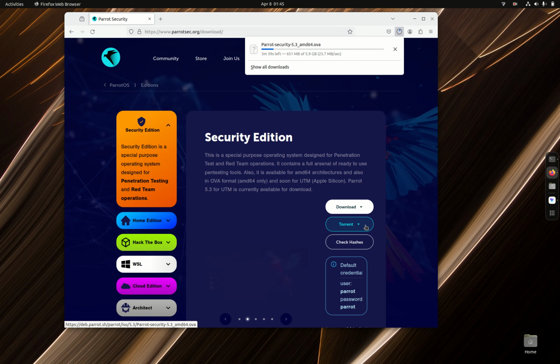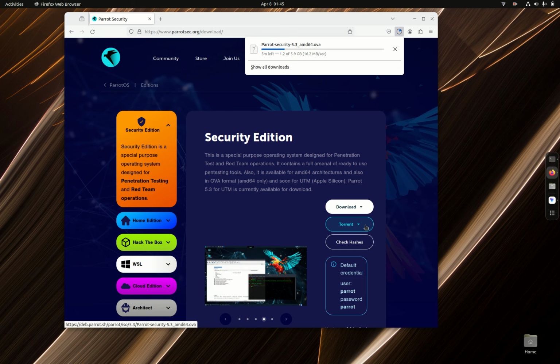I may not record the whole upgrade process because it does take a relatively long time. I think it took like an hour or two to fully upgrade it. But you can use it at 5.3. It's just not fully up to date. But it'll take a moment.